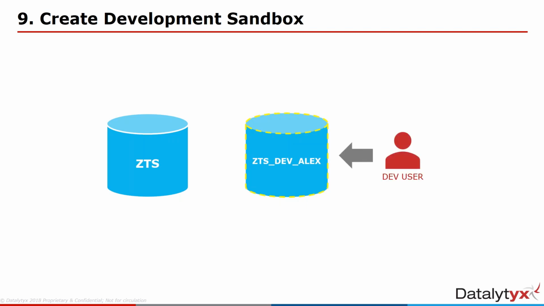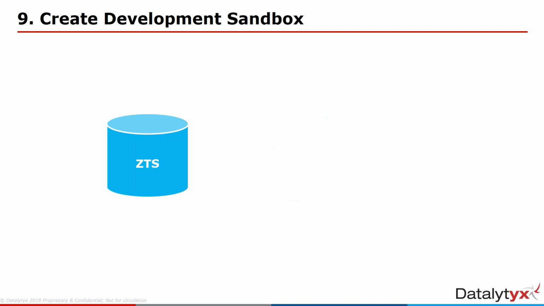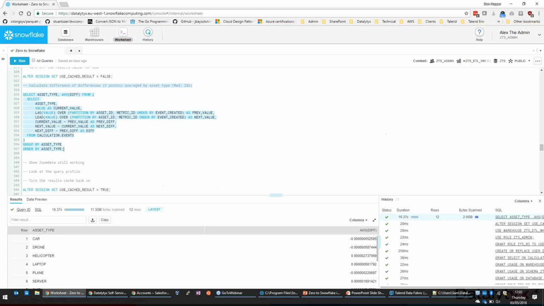So now as a development user, we can play with our clone, and that's not going to impact at all on our main production system. We can do whatever we want, lock bits out, add bits in, and that's not going to have any impact. And once we're done with it, we can just drop that clone, and that just goes away. So we don't need permanent dev environments or permanent test environments. We can stand them up as needed. We can automate the creation of clones, use them as we want, and then drop them when we're done. Let's just see that in action.